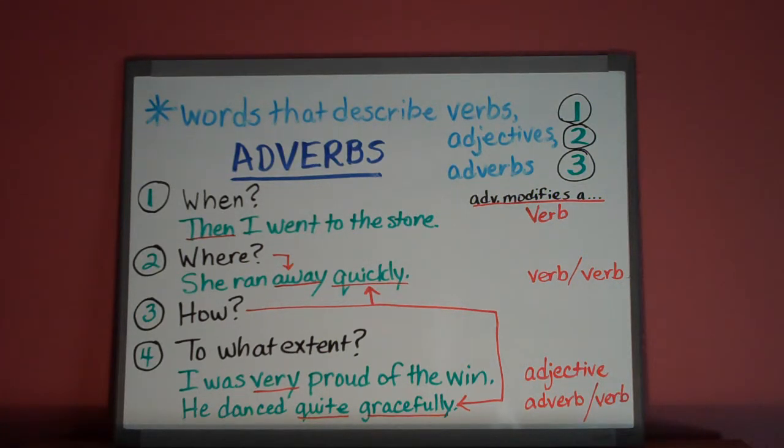An example of an adverb modifying another adverb would be, he danced quite gracefully. In this sentence, the adverb quite answers the question to what extent he danced gracefully. Gracefully is already an adverb that describes or modifies how he danced. Danced is a verb, so the word gracefully describes a verb. The word quite, on the other hand, describes another adverb, quite gracefully.